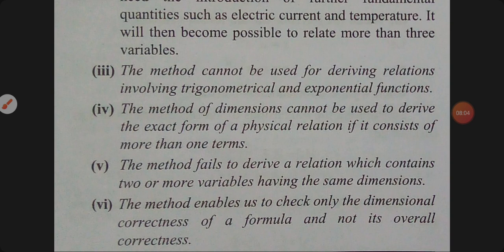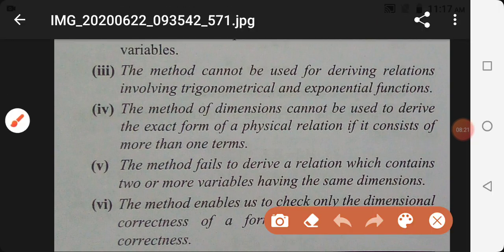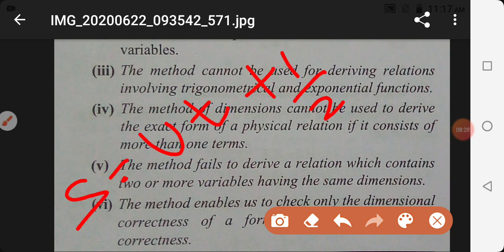The method of dimensions cannot be used to derive the exact form of a physical relation if it consists of more than one term. Yes, we already discussed that: s is equal to ut plus half at square.